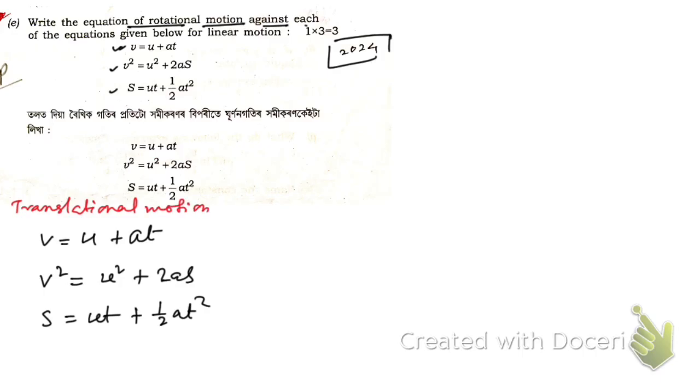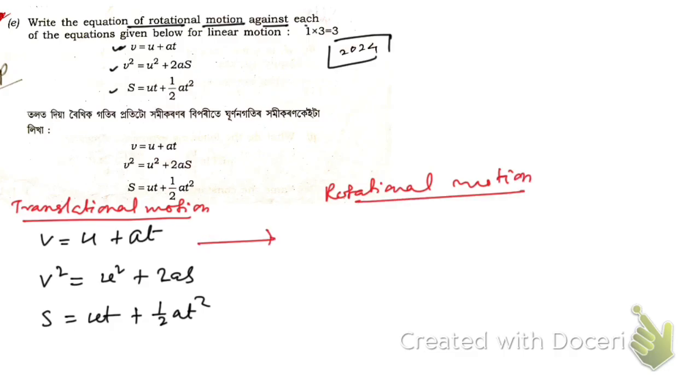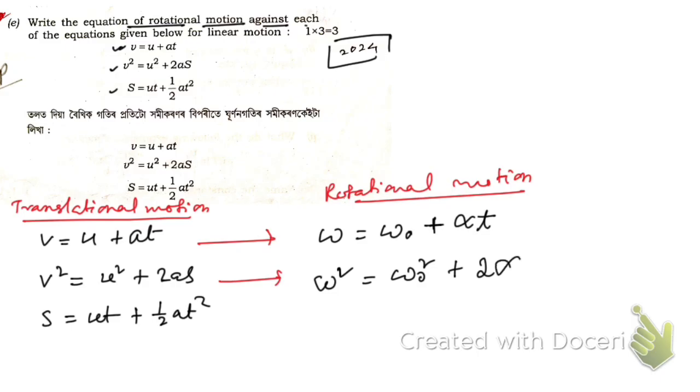In case of rotational motion, their corresponding equations are omega is equal to omega naught plus alpha t, where alpha is the angular acceleration. Then omega square is equal to omega naught square plus 2 alpha theta, where theta is the angular displacement.